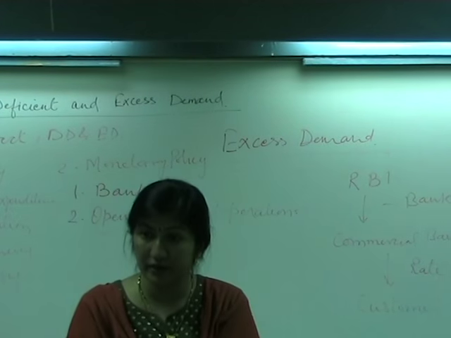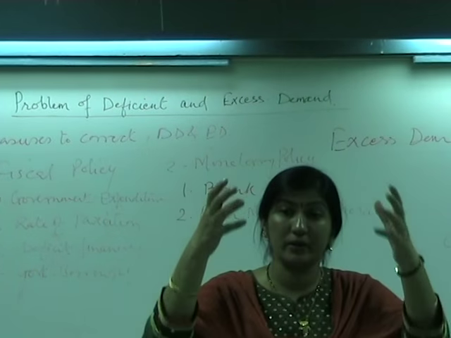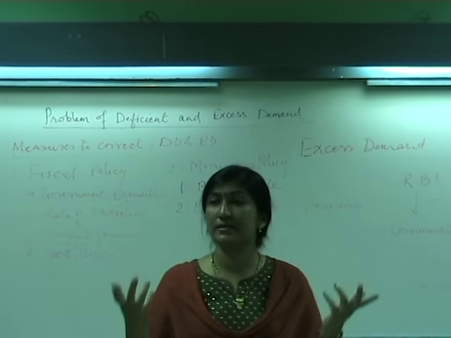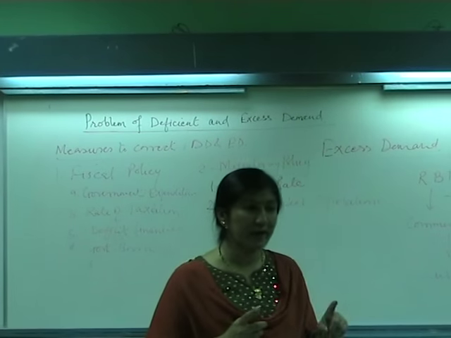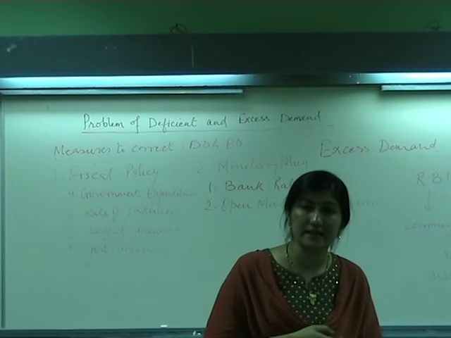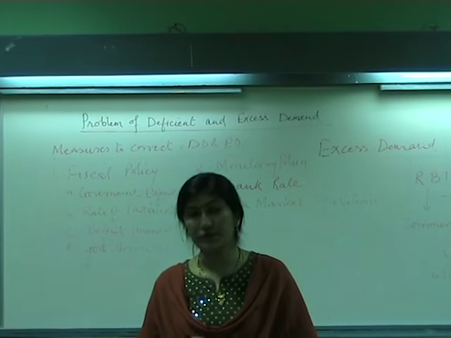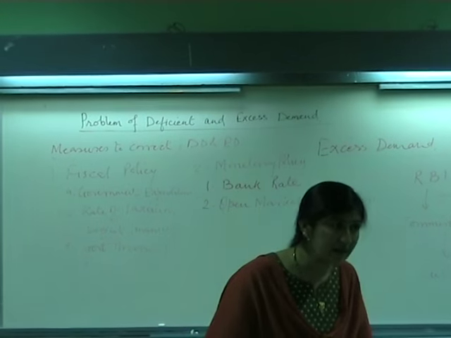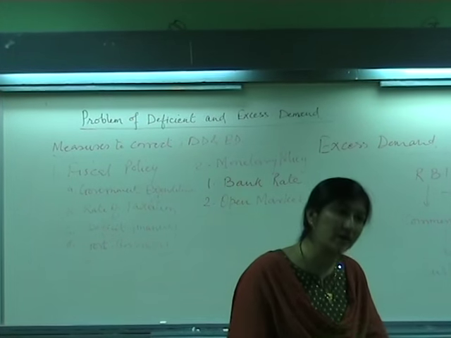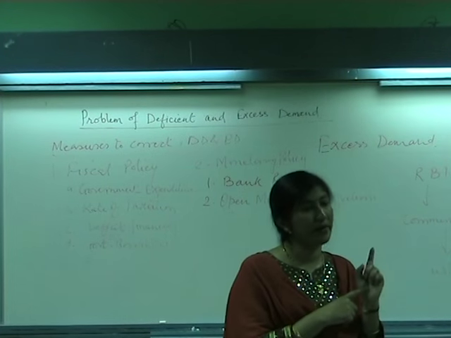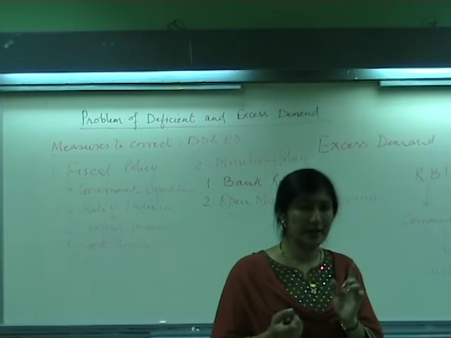Bring more of income in the economy, and if there is excess demand, then suck the income from the economy, take away extra income from the economy. That is the purpose, and we are following these measures. Is it clear? Open market operation means the purchasing and selling of government securities in the open market. So during the situation of deficit demand, the government securities are purchased from commercial bank. By whom? By RBI. उल्टा होता है excess demand. ठीक है? Is it clear now?